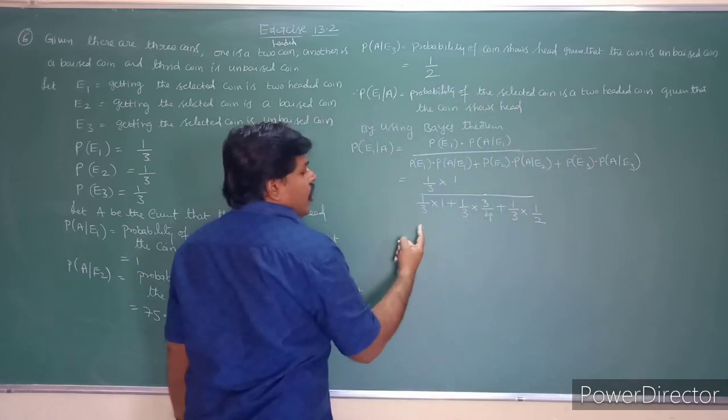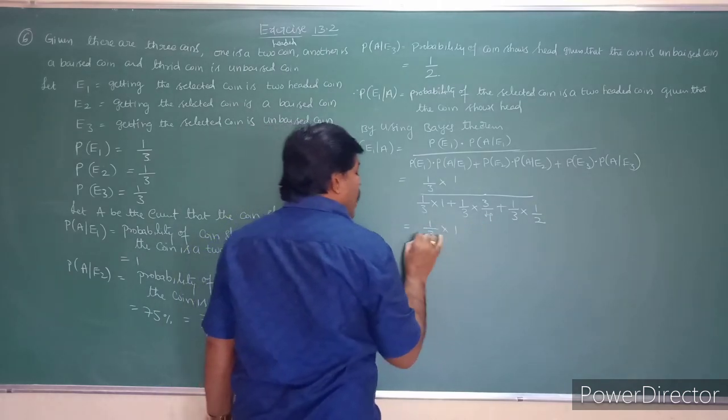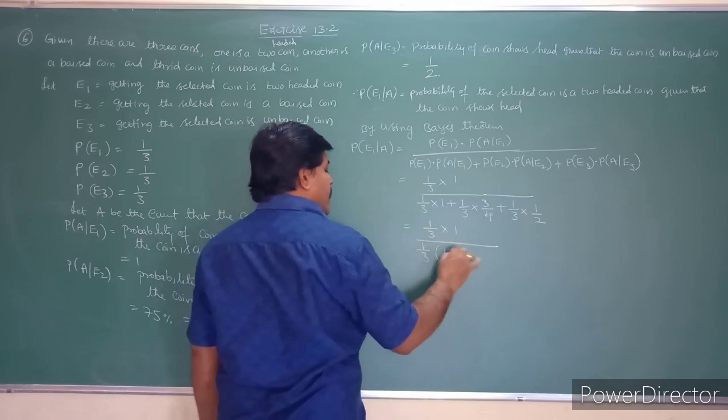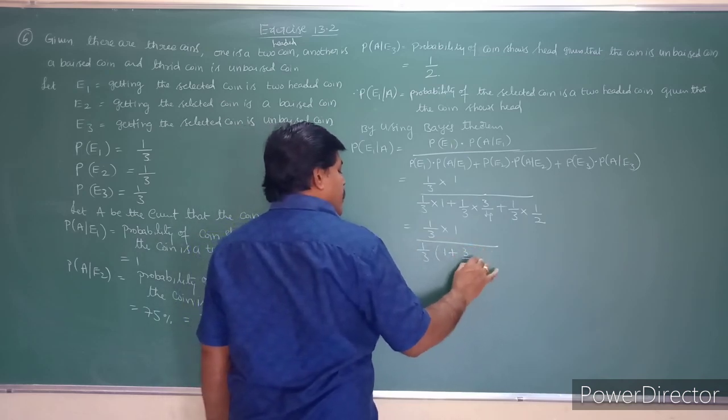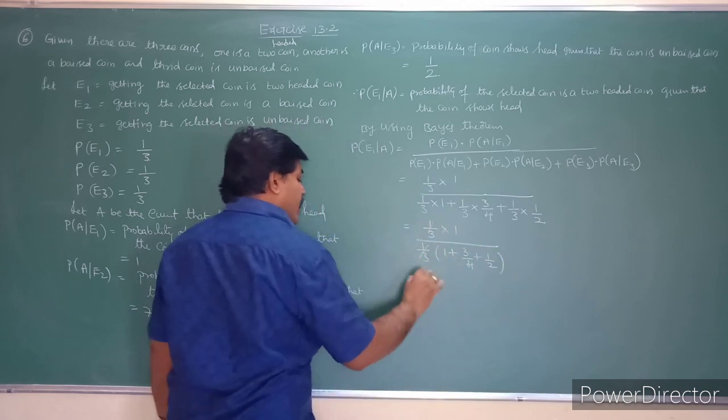In the numerator and denominator each term has 1 by 3, so I will take 1 by 3 common: 1 plus 3 by 4 plus 1 by 2. So 1 by 3 and 1 by 3 will be cancelled.